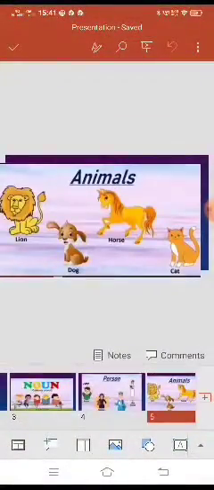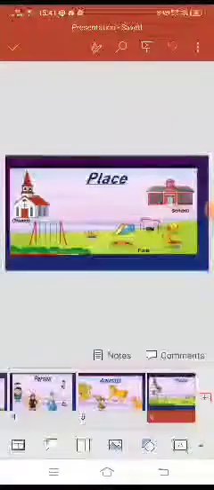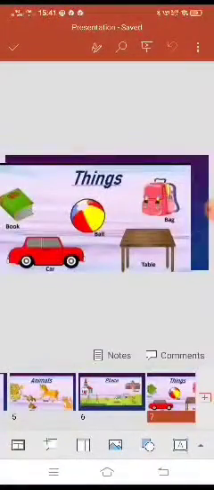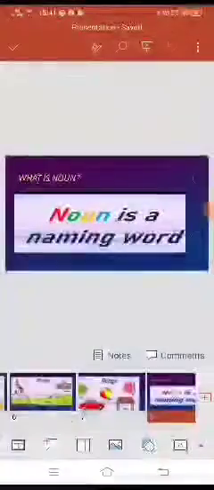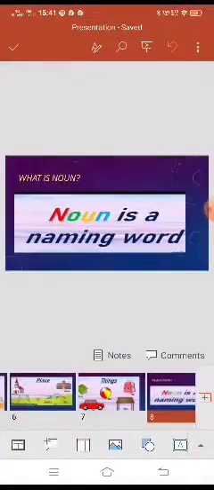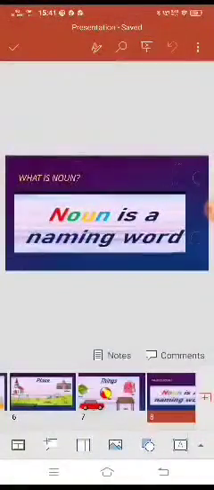Like the names of animals: lion, tiger, horse, cat, dog. Names of places: church, school, park. Things: books, ball, bag, car, table. All are the names of persons, places, things, and animals. So, what are they? They are the naming words. They are the nouns. What is noun? Noun is a naming word, which means noun is the name of a person, place, thing, or animal.